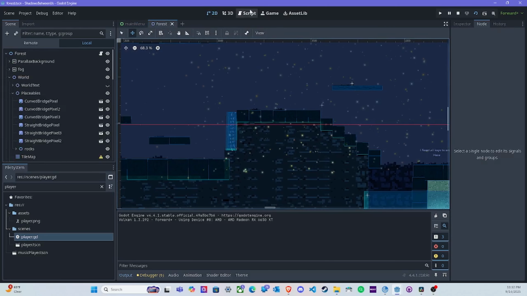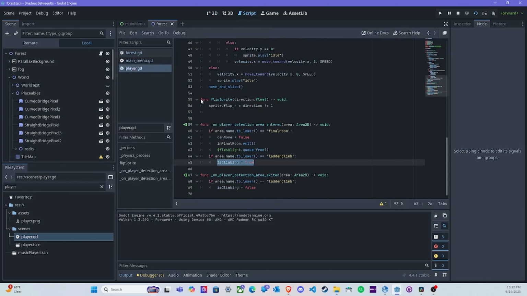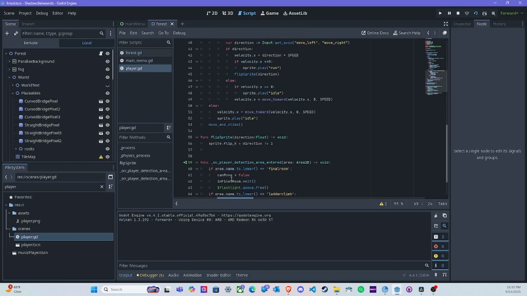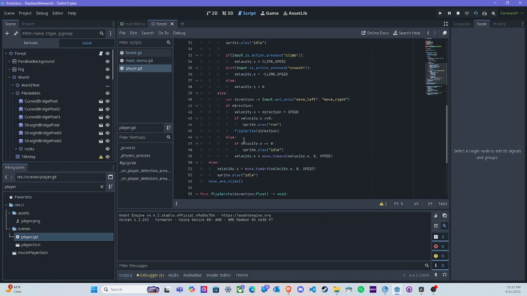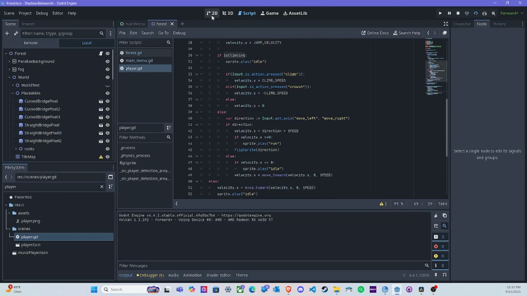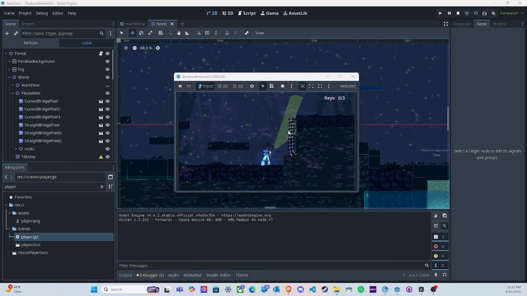And if our player collides with it, we actually have this script that executes. So let's take a look at it. If the area that the player collided with was a ladder, then we set is climbing to true. Then within our physics process, we listen to this and then we enable certain behaviors. In this case, we just tell it to not be affected by gravity and just allow us to go up and down by a fixed velocity. And this is the first example of a signal that we use for gameplay.